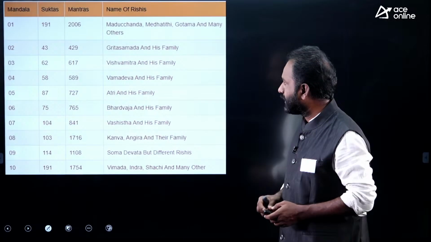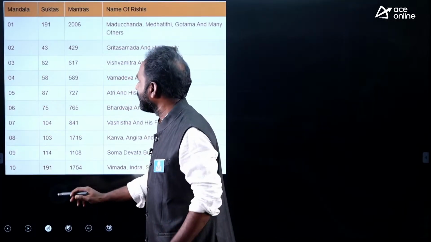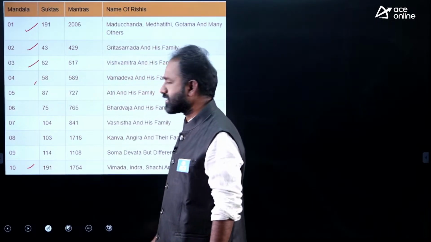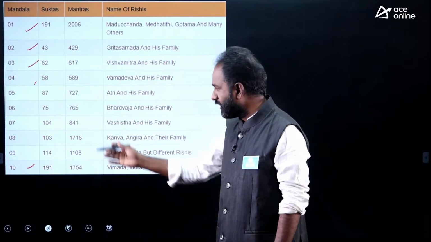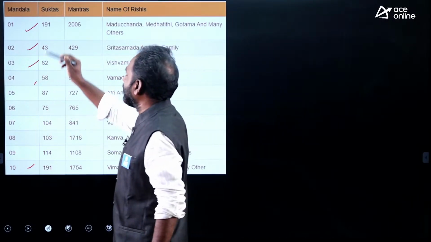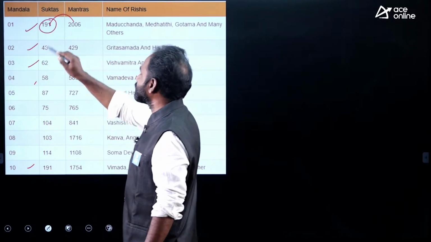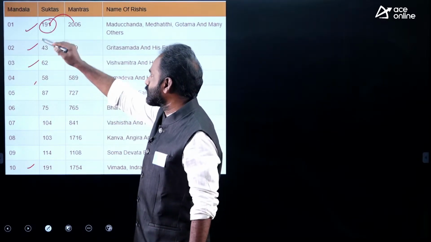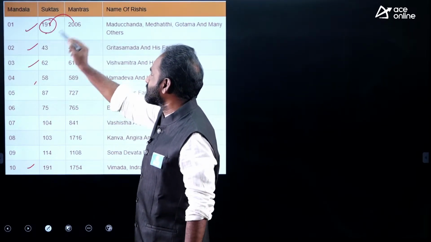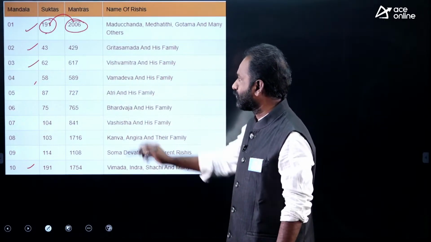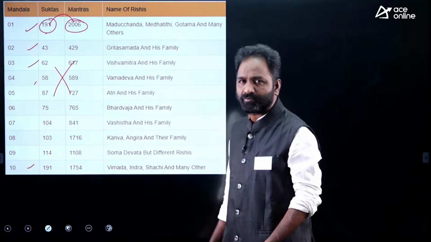Savitri. So if you talk about the Rigveda, these are called mandals. Rigveda consists of mandals. How many mandals are there? 10 mandals are there. Only a few are original, later some mandals were added. Each mandal contains suktas, and each sukta contains some mantras. For example, in the first mandal 191 suktas are there. Each sukta contains some mantras, totally 2006 mantras. Of course, no need to remember these things, I am just giving an idea.